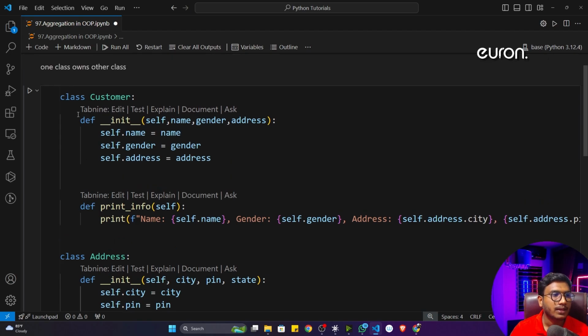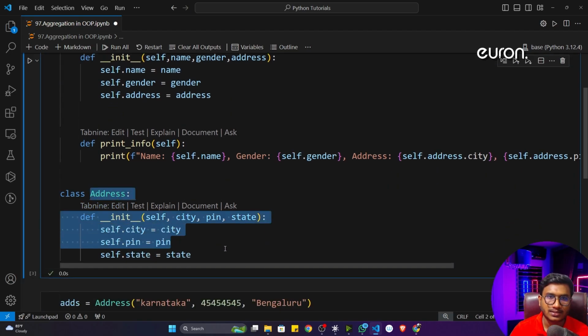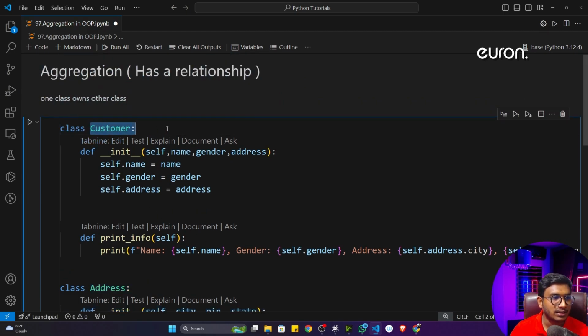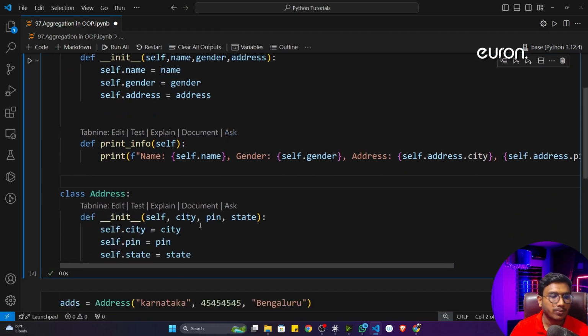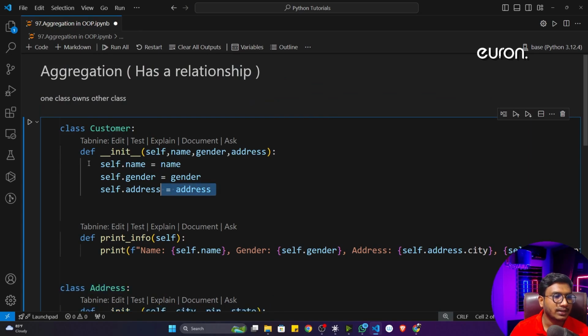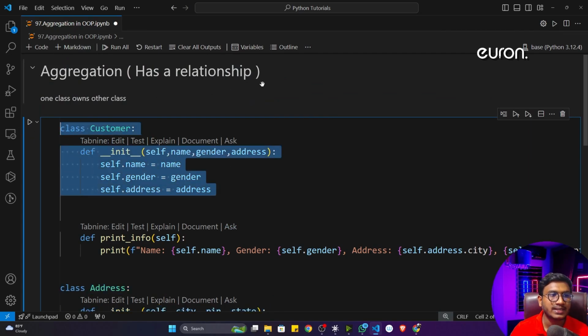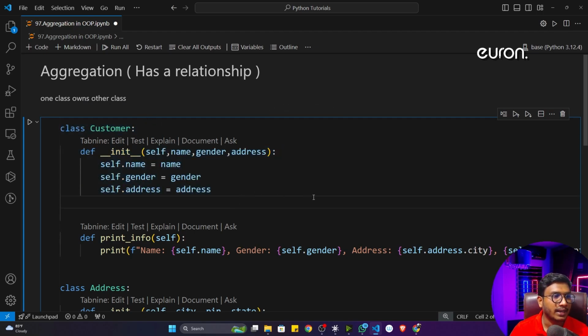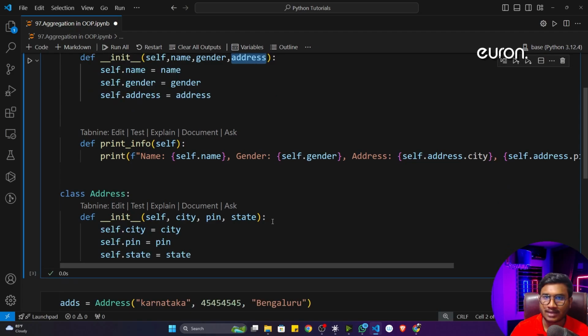That means my customer class is able to communicate with my address class. These two classes have some relationship. Without this address class, my customer can't work. So this is called aggregation. It means one class owns another class, that is, my customer class owns my address class. This is the idea. I hope you got it. That is what aggregation is inside OOP, inside Python. I think it is clear now.